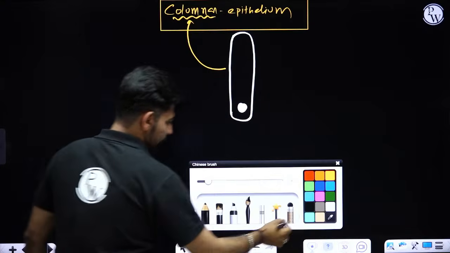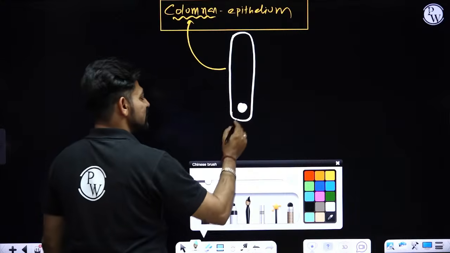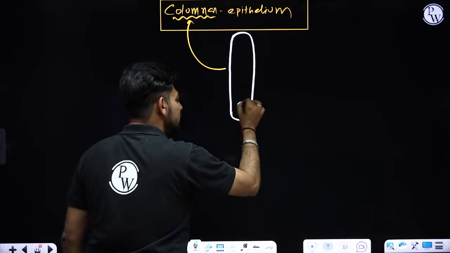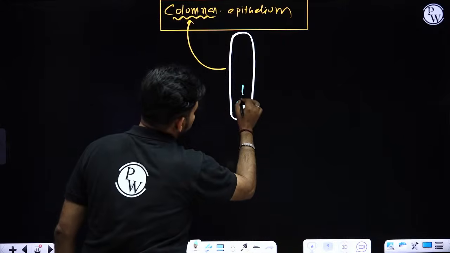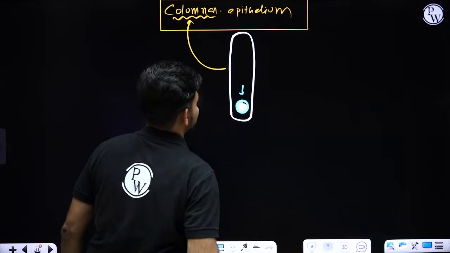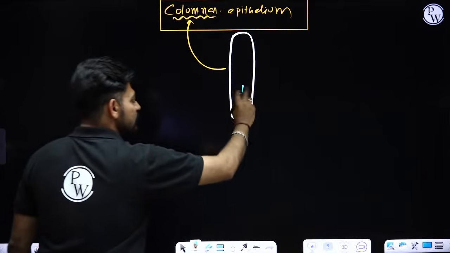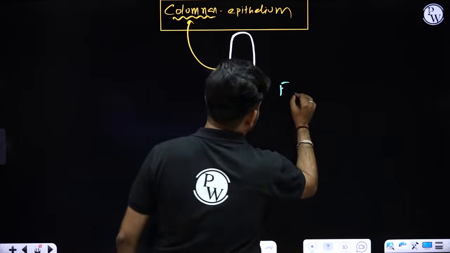Right. Now, what you can observe, what is the speciality, the uniqueness of these cells? You will find the nucleus of these cells is present towards the base, towards the basal surface or the basal end. That is the uniqueness of these cells. Okay. Now, what is the function?